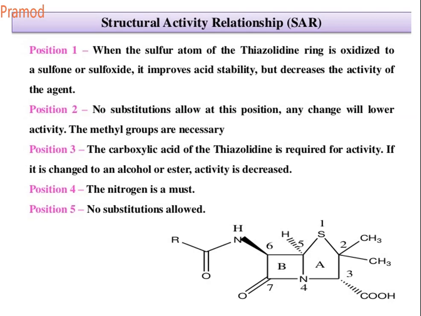The carboxyl ion binds to the charged nitrogen of the lysine residue in the binding site. So this carboxylic acid, as I showed you earlier, is the site where the penicillin binds to the penicillin binding proteins, which are present on the walls of the microorganisms. The carboxylic acid is your binding site.